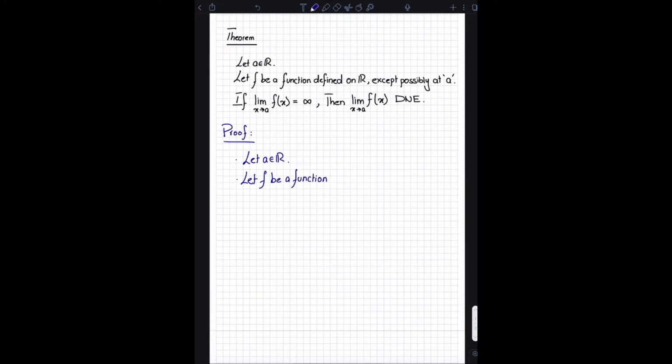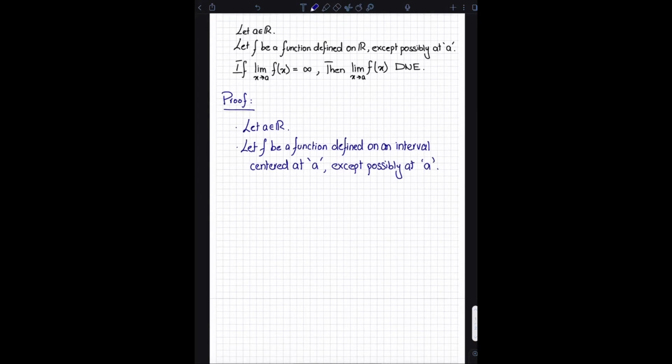I'm going to say let f be a function defined close to a, or the rigorous way of saying it is defined on an interval centered at a, except possibly at a. So we do not require the function to be defined at a. So except possibly at a.